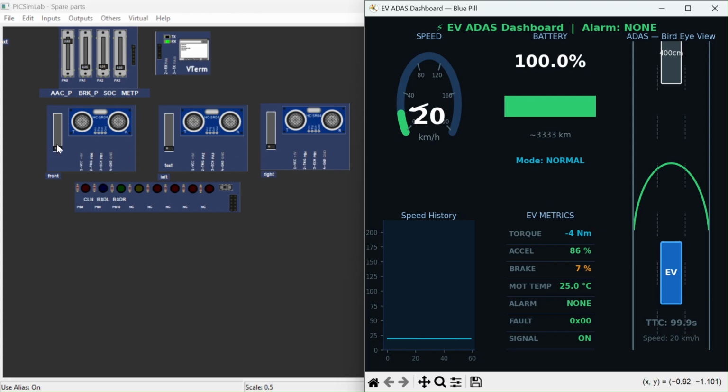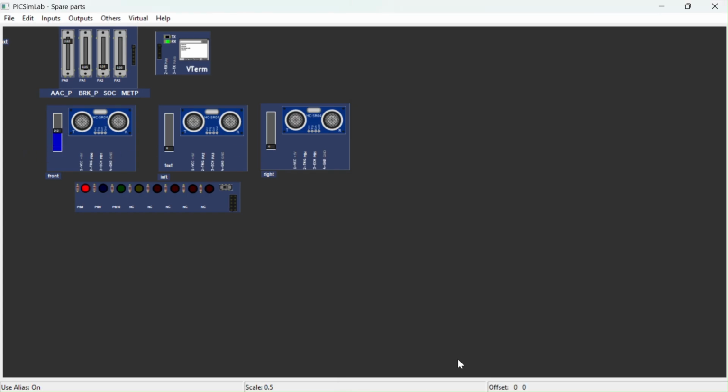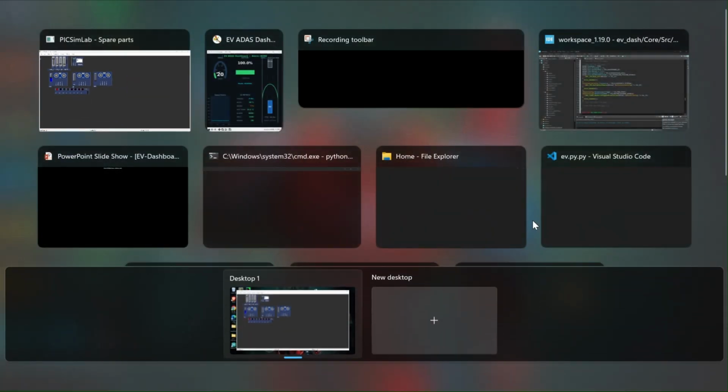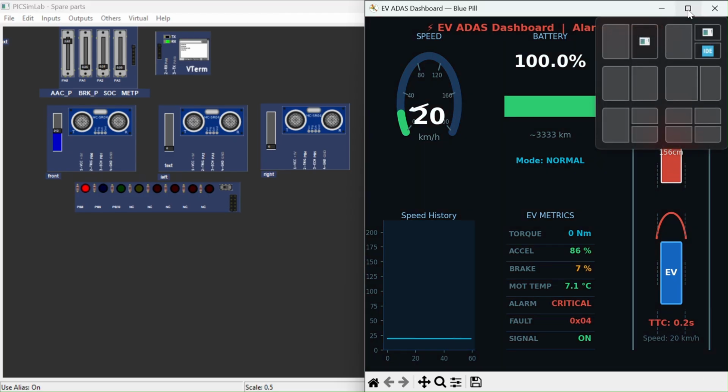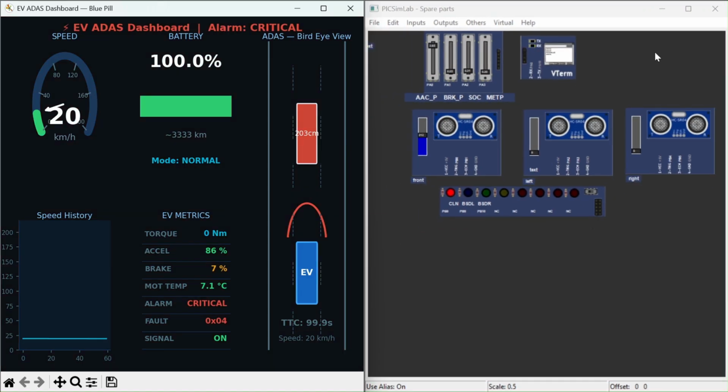So if we increase the front distance here, we will get an error or alarm in the system. So yes, as we can see, this is our vehicle in front and it is very close. So now our system is giving us a critical alarm.